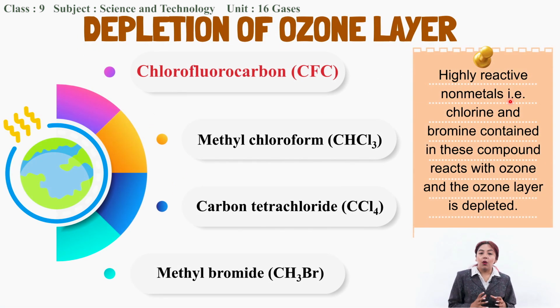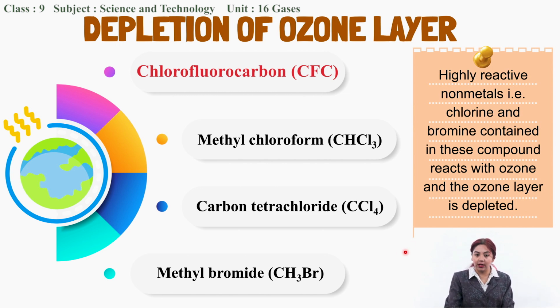So the main chemical compound that causes depletion of ozone layer is chlorofluorocarbon. There are various other compounds such as methyl chloroform, carbon tetrachloride, methyl bromide, oxides of nitrogen, etc. But among all of these chemicals, the chlorofluorocarbon is the most crucial chemical compound that is the major cause of depletion of ozone layer.